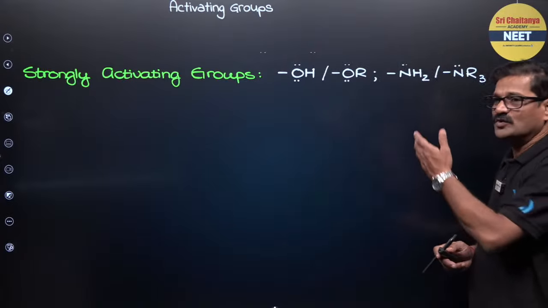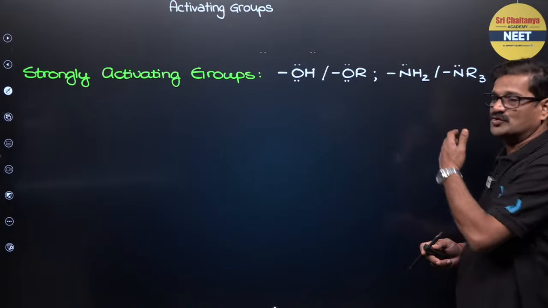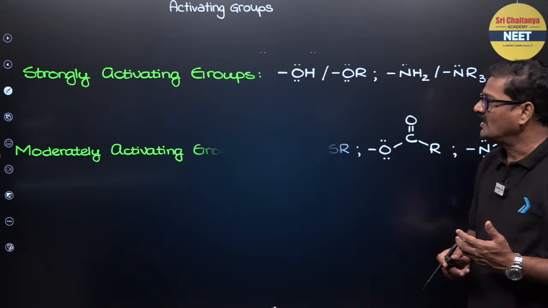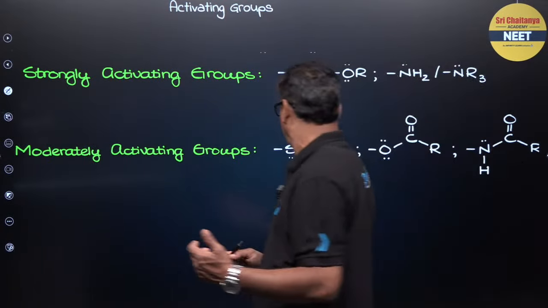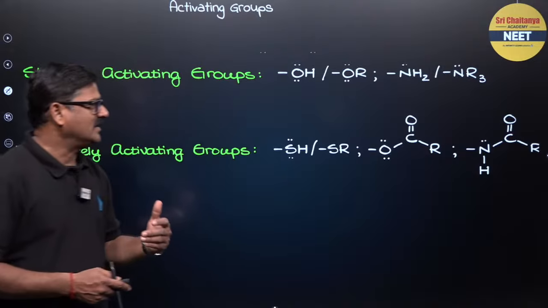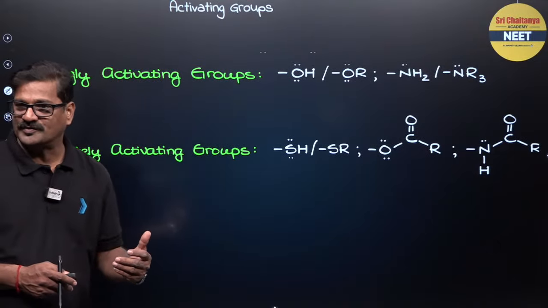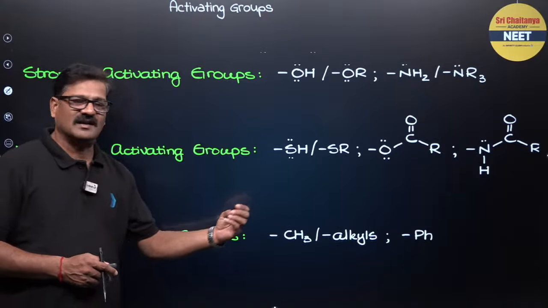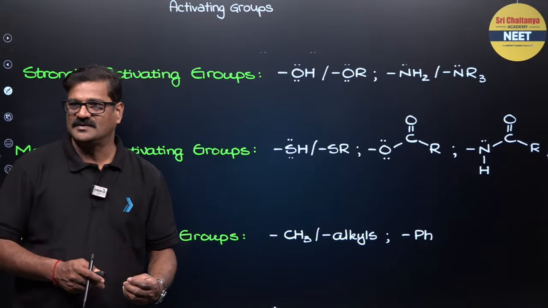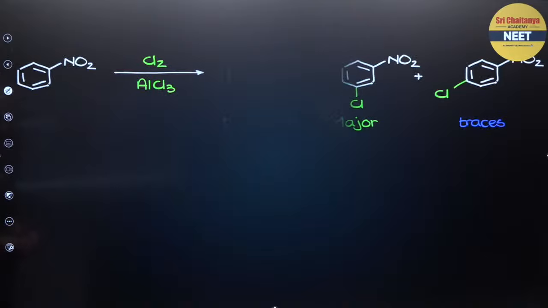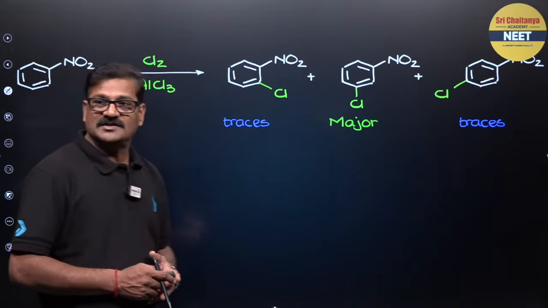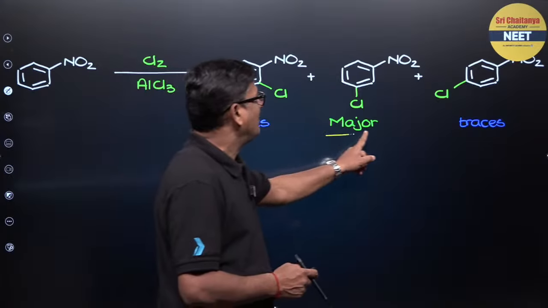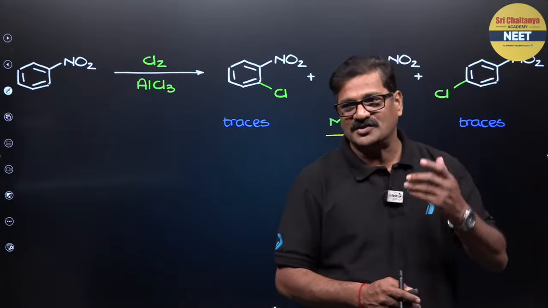So strongly activating groups are OH, O minus, NH2, NR2, and moderately activating groups are SH, SR, ester groups and amide groups, and weakly activating groups are methyl, alkyl and phenyl groups. And also you see here one more, NO2, nitrobenzene. You are going to see that the meta product is the major.